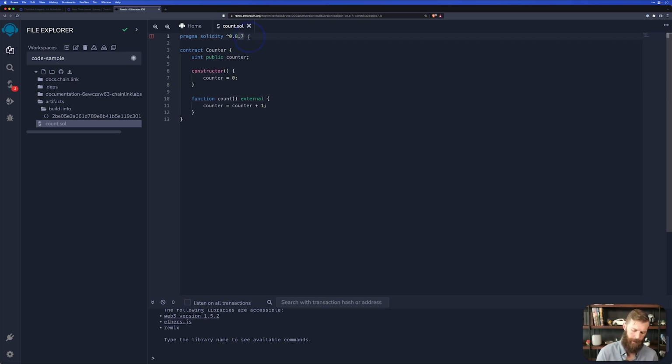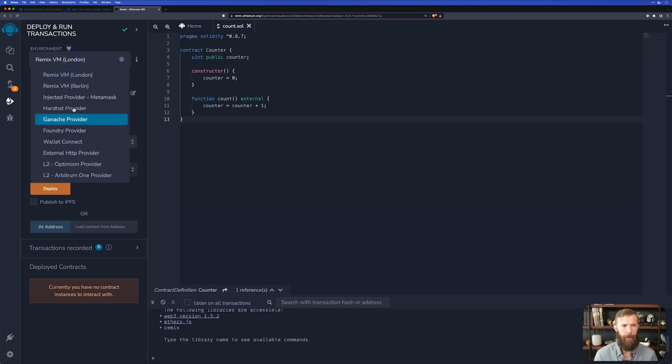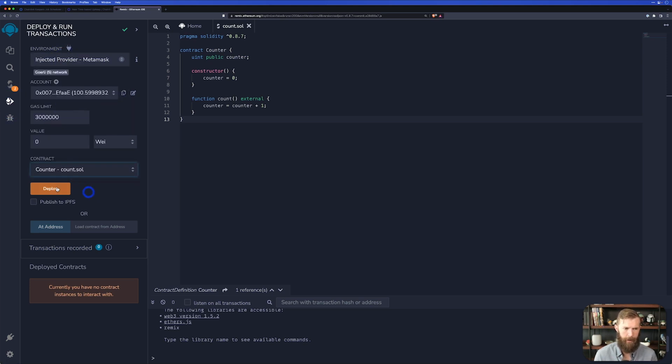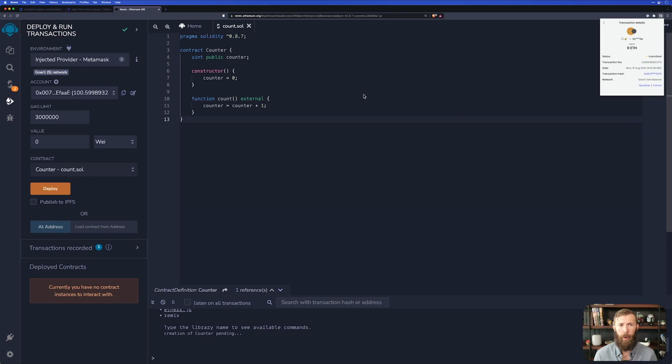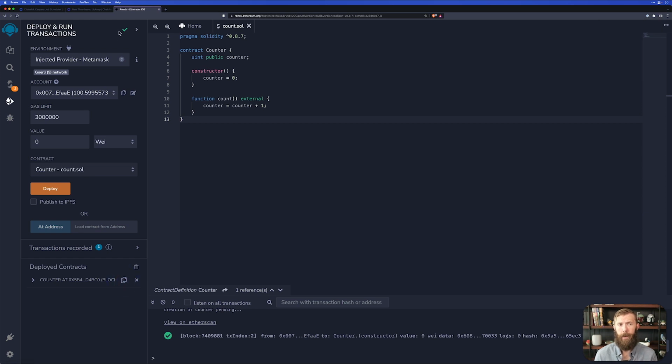It looks like I'm missing a semicolon up here. Make sure you have your semicolons. And yeah, we've got our contract. So let's go ahead and deploy this contract. Again, we'll make sure that we inject and pick the right one, and we'll go ahead and deploy. Now, when this is deployed, we can then have the address and give that to our new upkeep that we're creating. That upkeep is going to need to be informed what can actually be done with our contract. If you verify a contract on the block explorer of that network, the keeper interface can go ahead and read that information in. This contract's not verified.